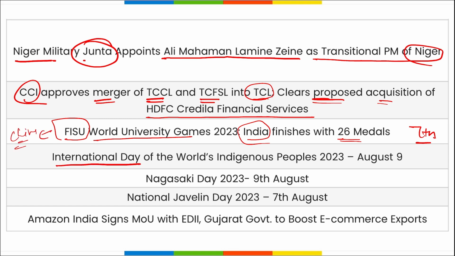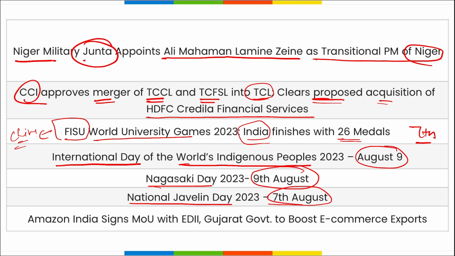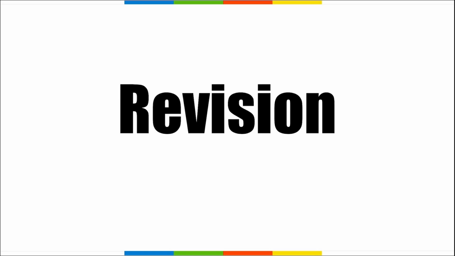Then International Day of the World Indigenous People observed on 9th of August, Nagasaki Day on 9th of August, and National Javelin Day on 7th of August. Then comes your Amazon India. They signed this MOU with EDII and Gujarat government to boost the e-commerce exports from Gujarat, right? So these were your important current affairs for the day, friends. Now let's shift to the revision part.